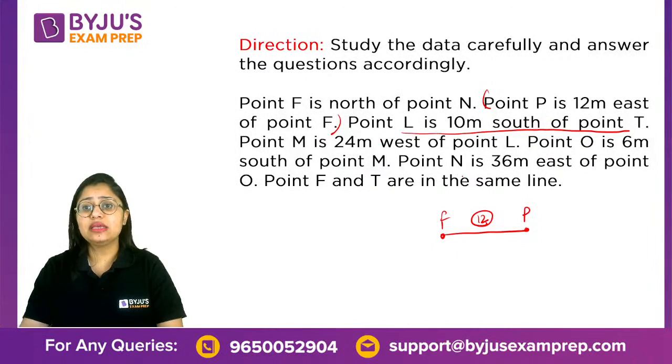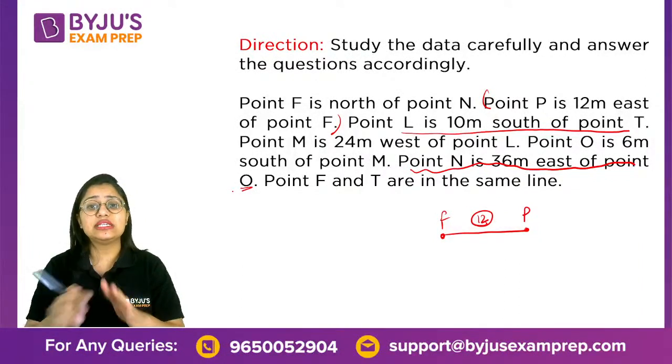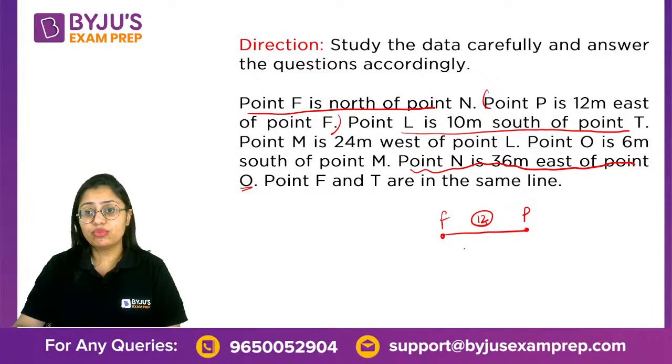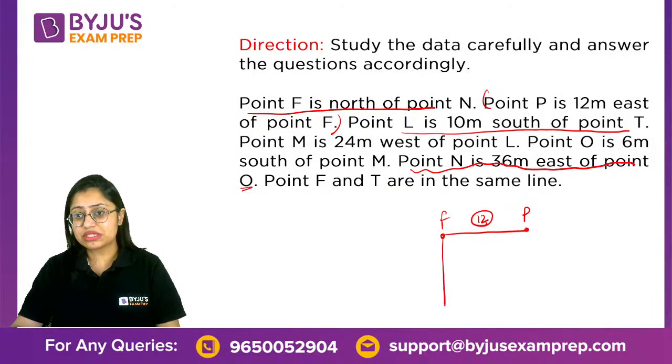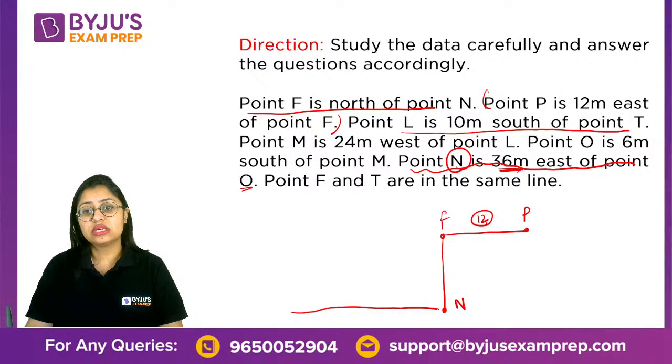Not exactly, but I can do this. N is 36 meters east of point O. Now, if F is in the north of point N, we do not know this distance, but we know that N is 36 meters east, so I'm going to do this. Excuse my straight lines, please.